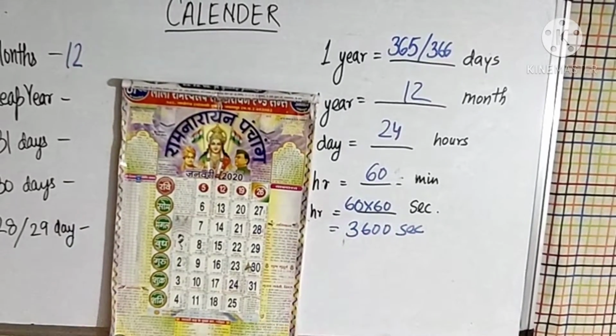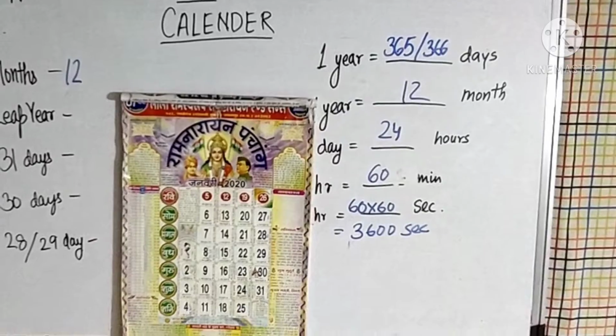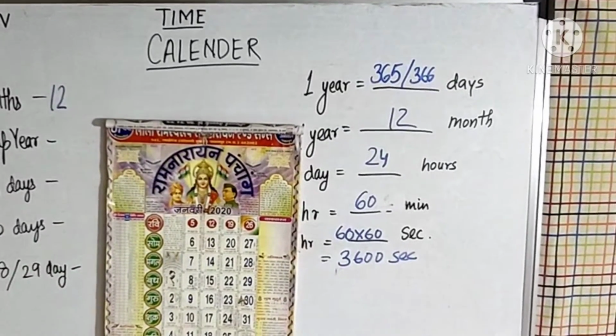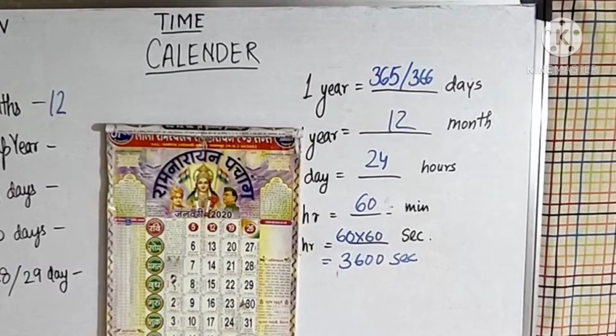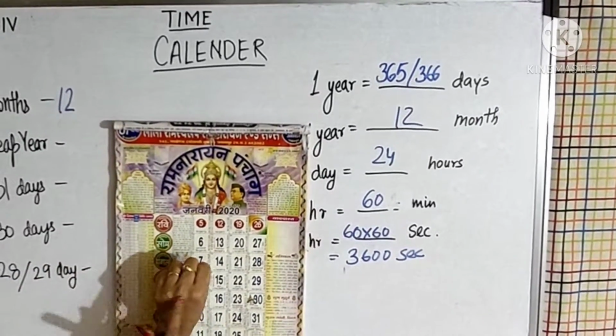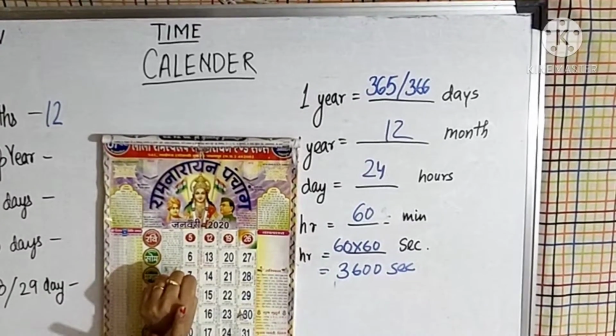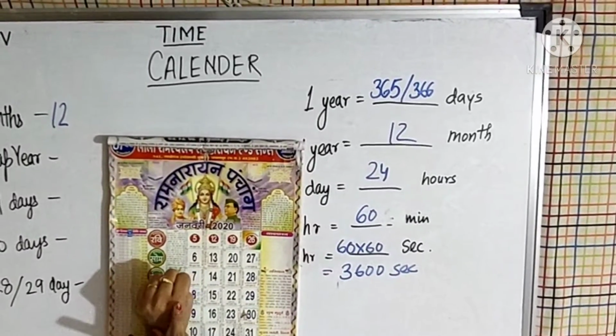Now let us see in which month we are having 31 days and which month we are having 30 days. There is one trick to find 31 days and 30 days. If you close your fist and look at it, when your knuckle comes on the top, we take 31 days.